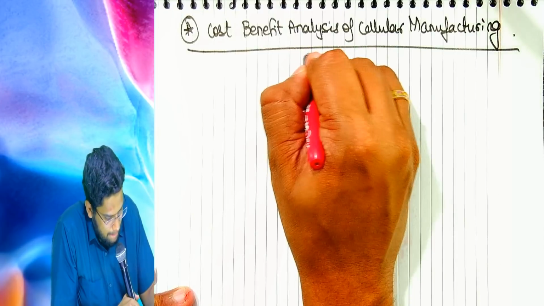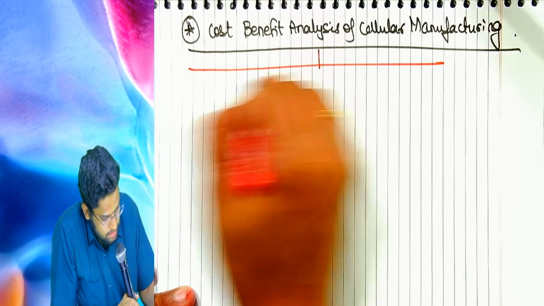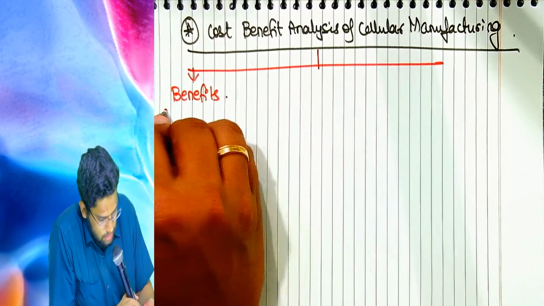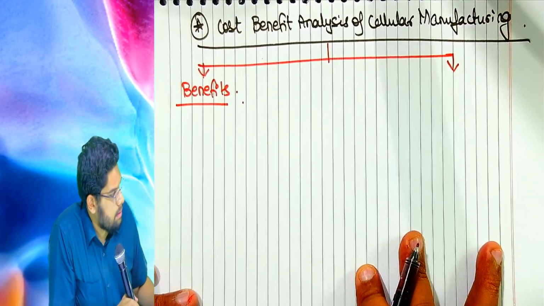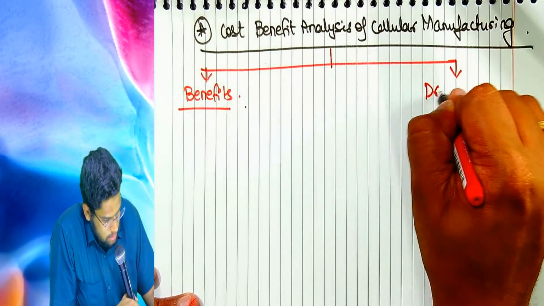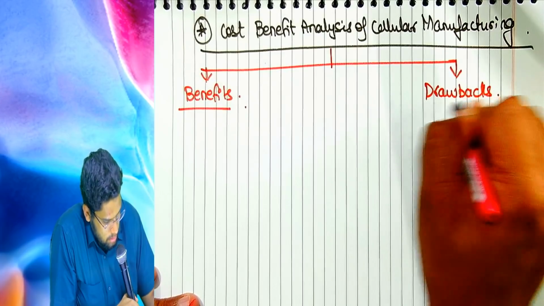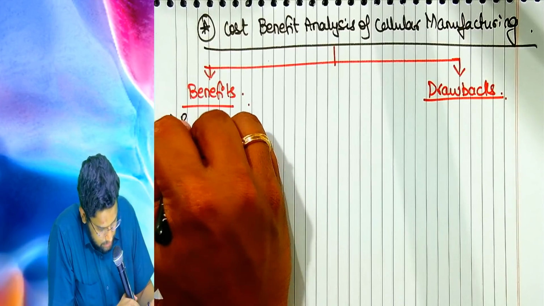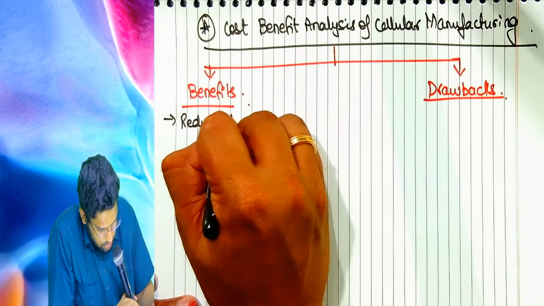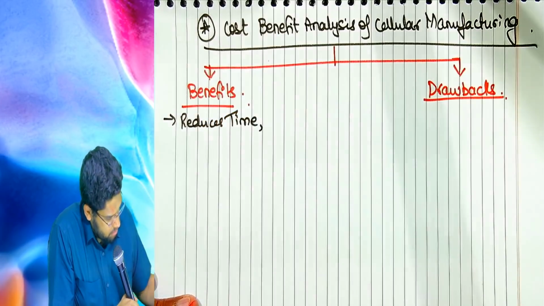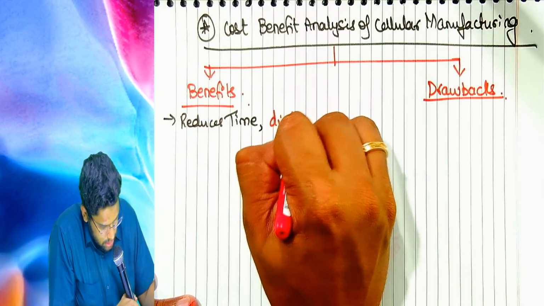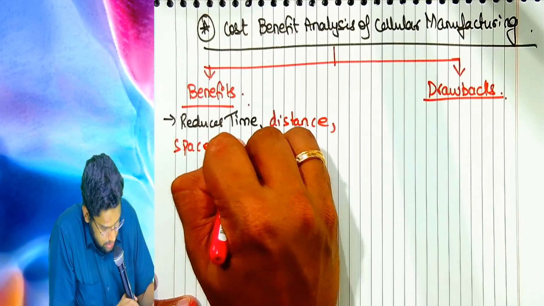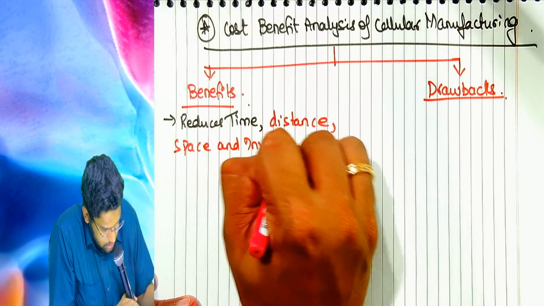Now let's look at the benefits and drawbacks. The benefits are: reduces time, distance, space and inventory.